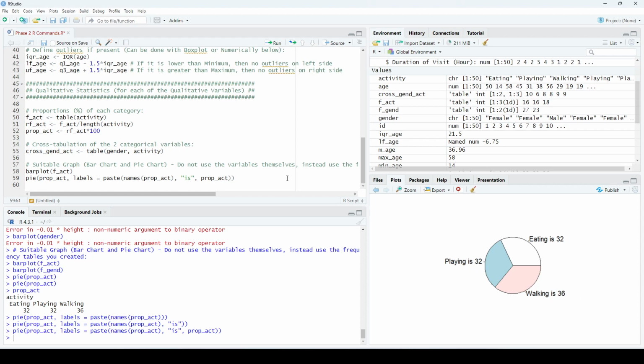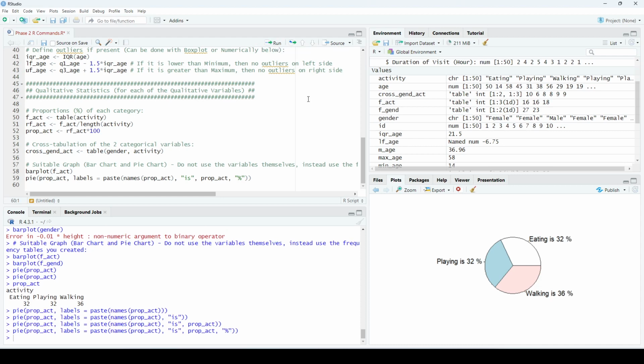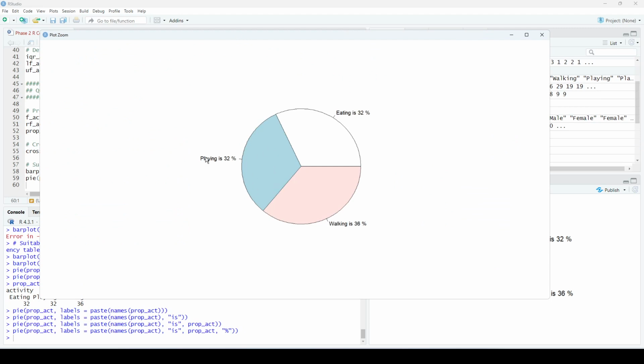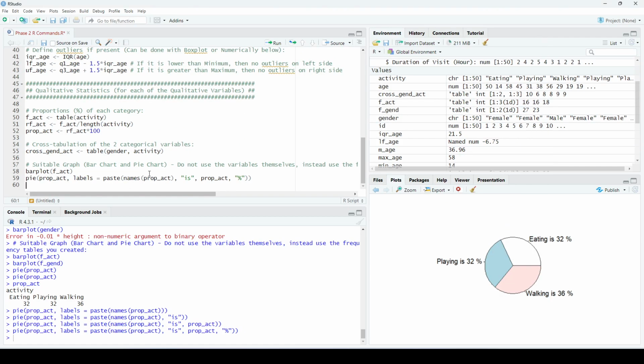Now if I want to add also the percentage mark at the end, I will just add another string here, comma, string, and then add the percentage mark inside and run it. As you can see, this is the final shape. Playing is 32%, eating is 32%, and walking is 36%. You'll just be creating your own tables. You'll just be replacing the names of the variables. The codes are here. You have all the codes. You'll just need to create your own variables and put the names here everywhere.